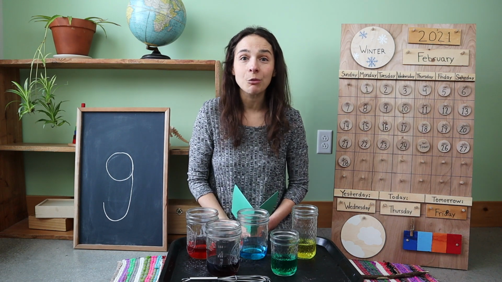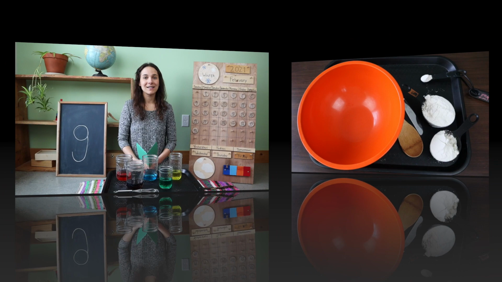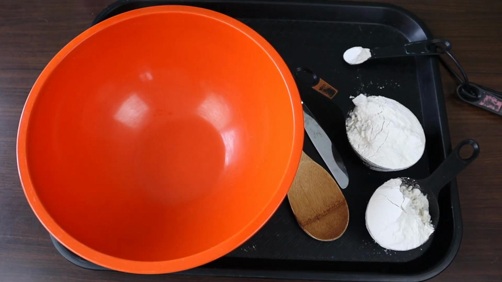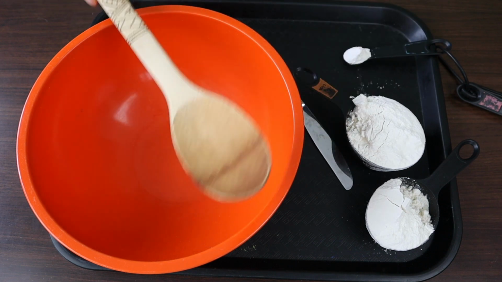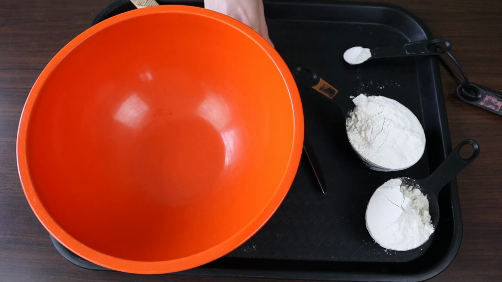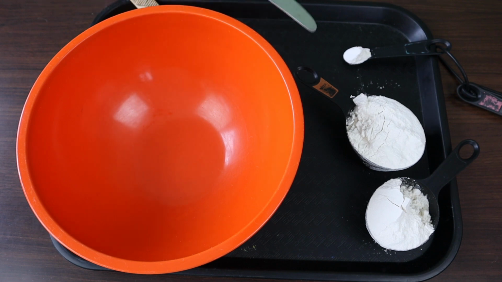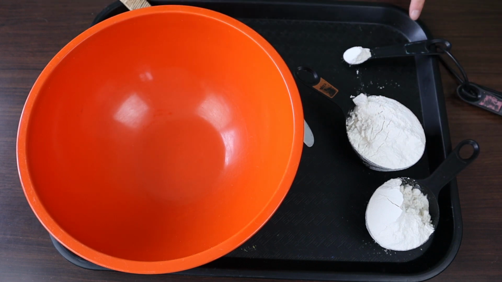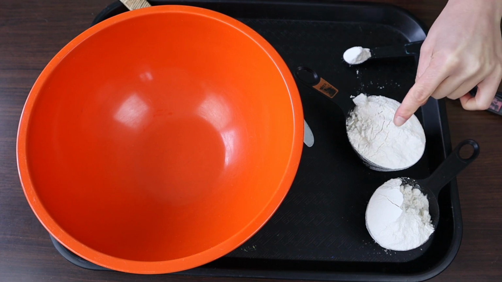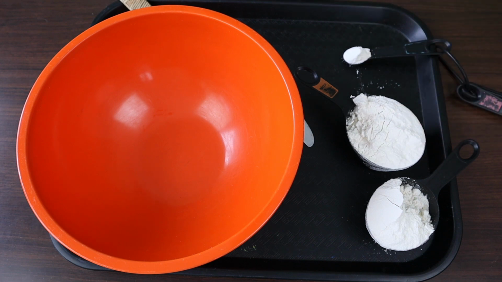Are you ready to see your work for the day? Let's go. For today's work, you will need a large mixing bowl, a spoon for mixing, a butter knife, some measuring cups, and some measuring spoons, as well as a variety of dry ingredients. So I'm using flour, but you can also use salt or baking soda or sugar or baking powder. It's totally up to you.